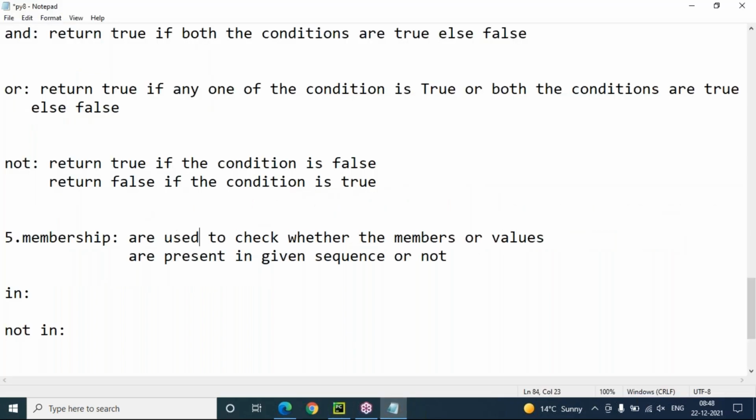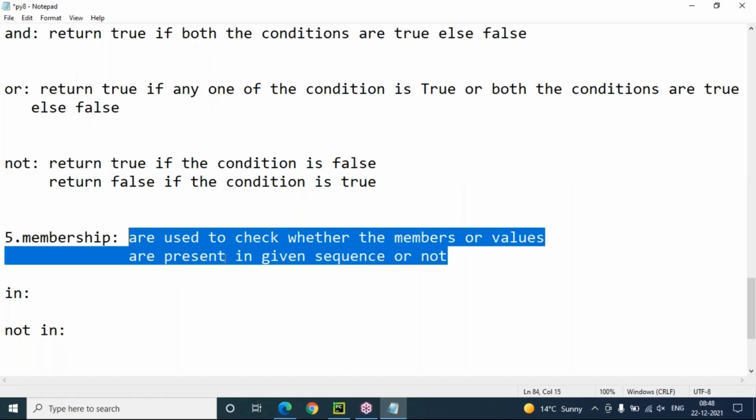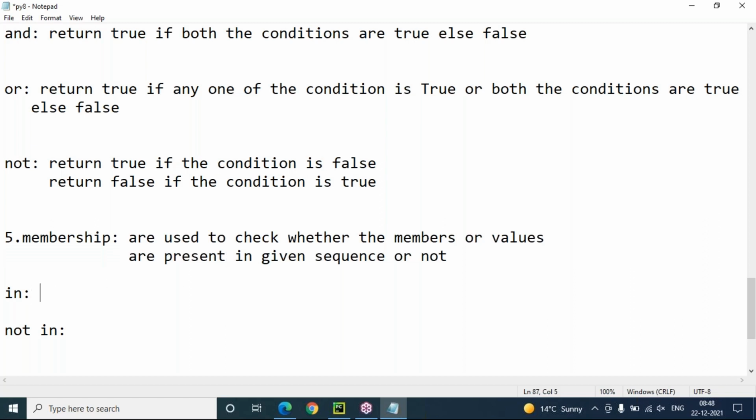Membership operators are used to check whether the members or values are present in a given sequence or not. In will return true when the value is present in the given sequence.